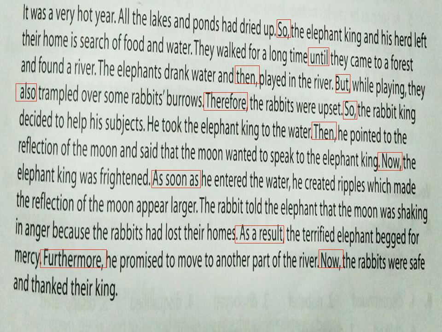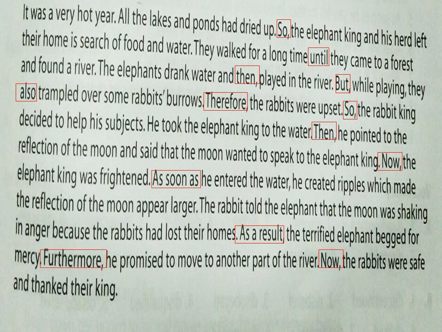So the Rabbit King decided to help his subjects. "So" is the linker. He took the Elephant King to the water. Then he pointed to the reflection of the moon and said that the moon wanted to speak to the Elephant King. Now, "then" he pointed, "then" is the linker over here.